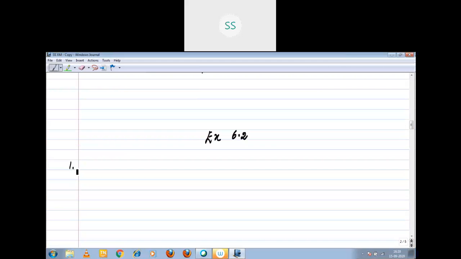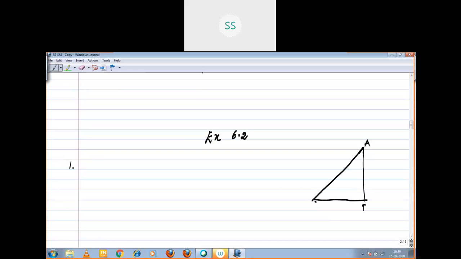Now you see exercise 6.2, question number 1. What it gives you is, find the angle of elevation of the top of a tower from a point on the ground which is 30 meters away from the foot of the tower of height 10 root 3 meters.